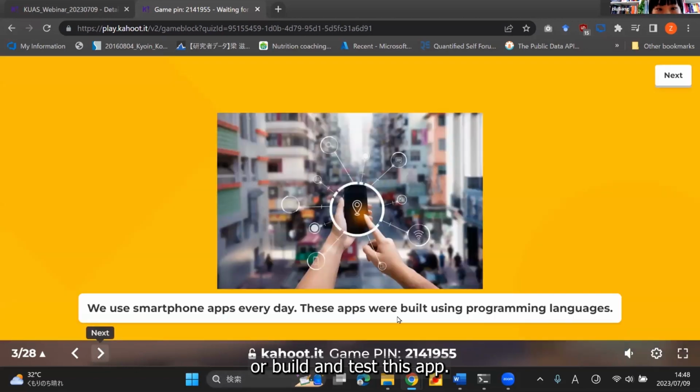I'm pretty sure that all of you are using some sort of smartphone applications every day, right? You probably use WhatsApp or Line, and Google Maps, for example. You use a lot of different kinds of smartphone apps, and these applications were built using programming languages.